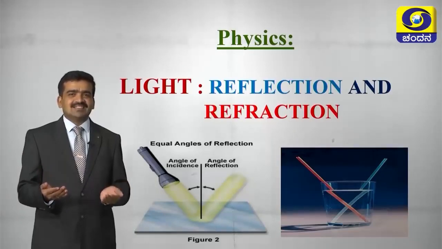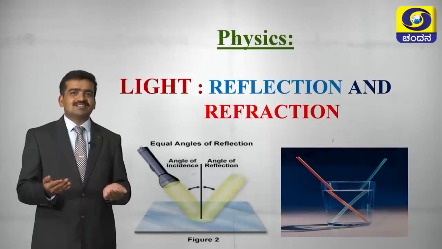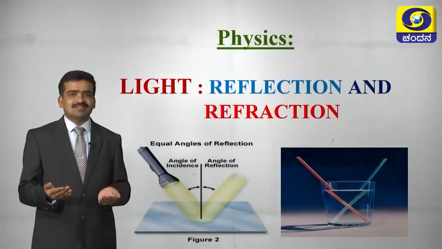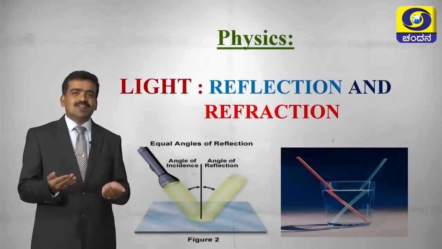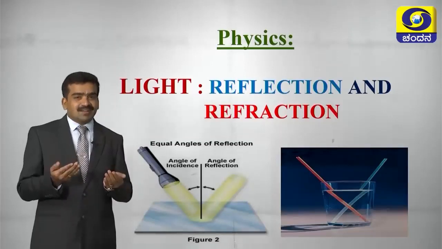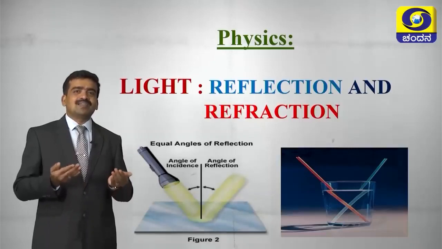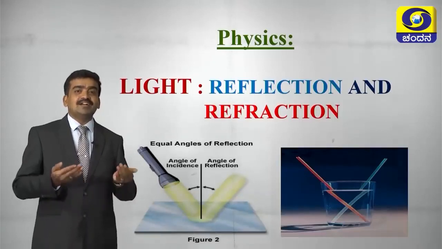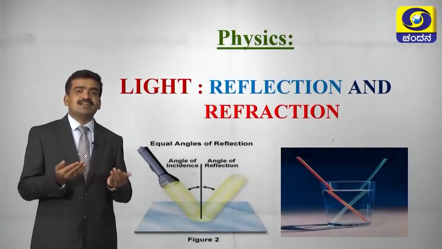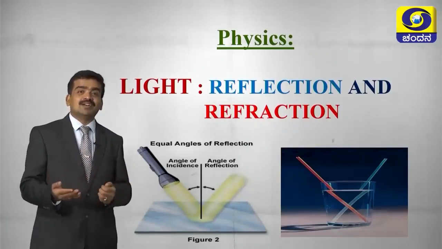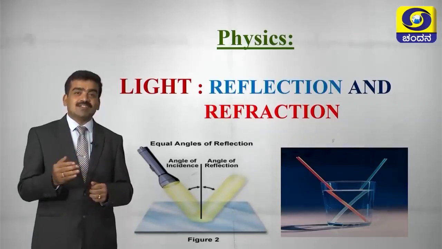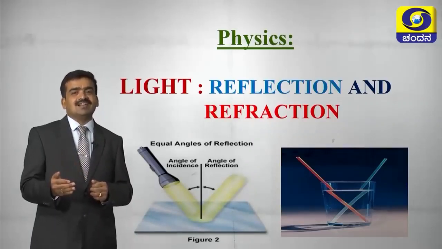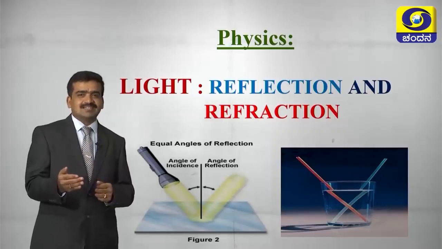In this class, we will recall the facts on light reflection and refraction. We are going to recall the reflection of light, reflection in mirrors, their uses, then refraction of light through glass slab, lenses and their uses, and numerical problems based on mirrors and lenses, and method of drawing ray diagram for the refraction as well as reflection of light, and lastly the power of the lens.